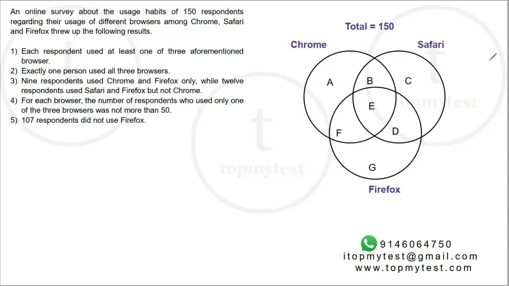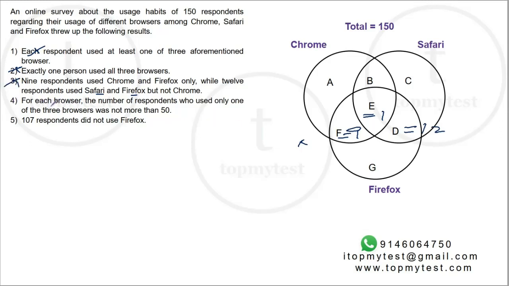Okay, so let's draw a diagram. The total is 150, nobody outside, since each used at least one browser. Exactly 1 person used all 3 browsers, so E is equal to 1. That's also fixed. 9 respondents use Chrome and Firefox only, so F will be equal to 9. While 12 used Safari and Firefox, but not Chrome, so D will be 12. Okay, so this is also done.